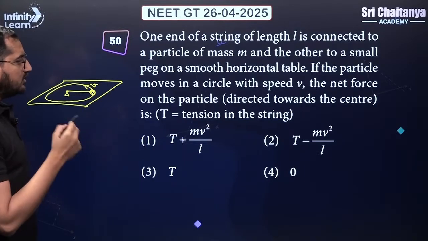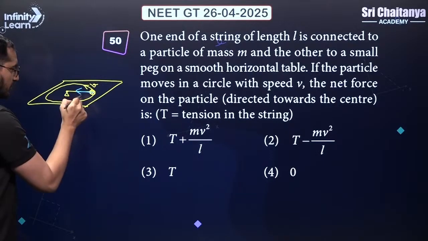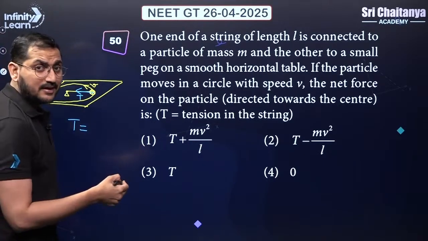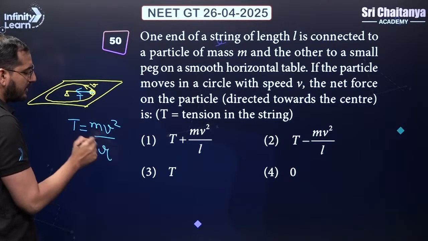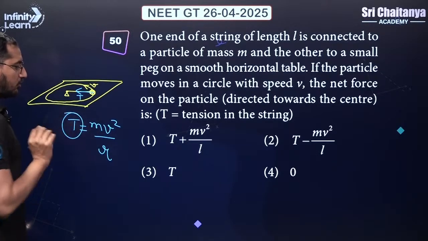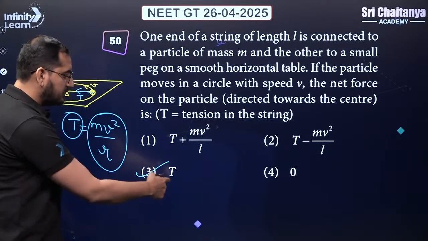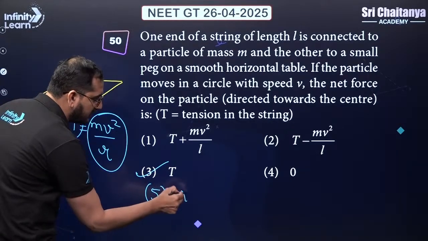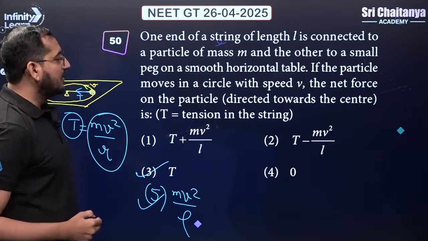The net force on the particle directed towards the center will be how much? So towards the center, the force acting will be the tension due to the string, and this is the tension which is going to provide the necessary centripetal force. Hence, we can write down this as T = mv square by r, right? So I have to look for the option, either T should be in the option or only mv square by r should be in the option. T is in the option, this is the correct answer. If there is again option number 5 which says just mv square by L, then I can say this is also the correct answer. Okay, alright.